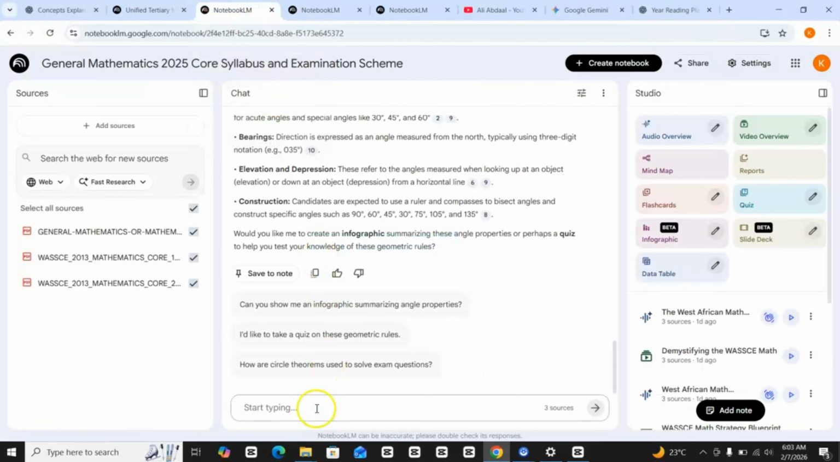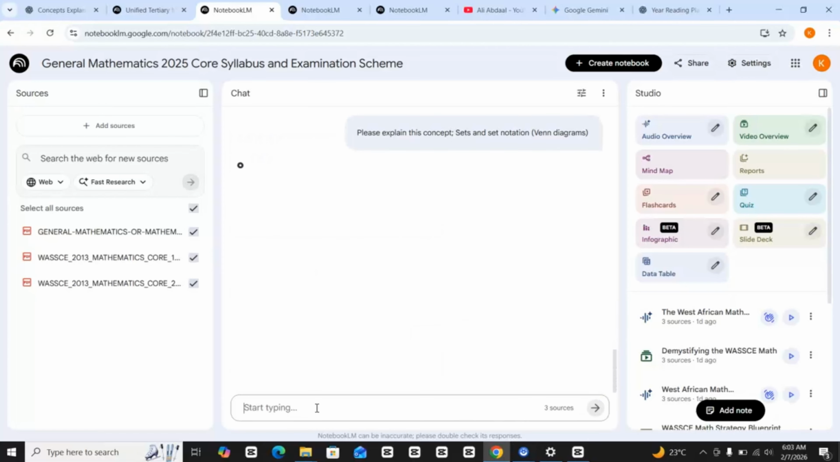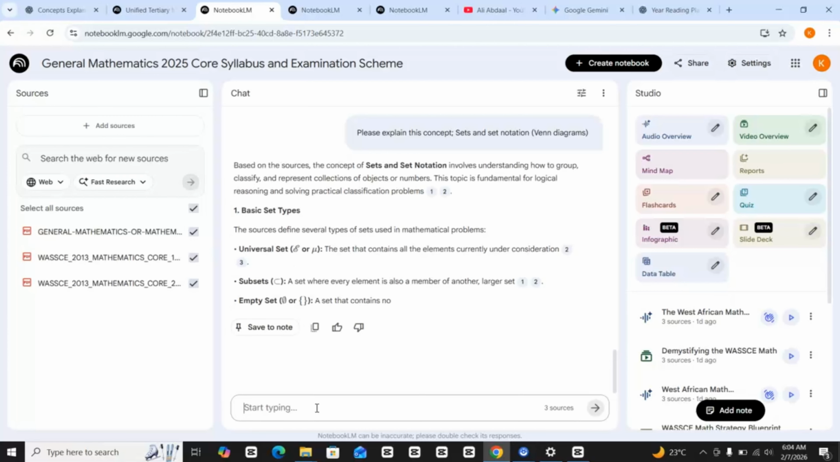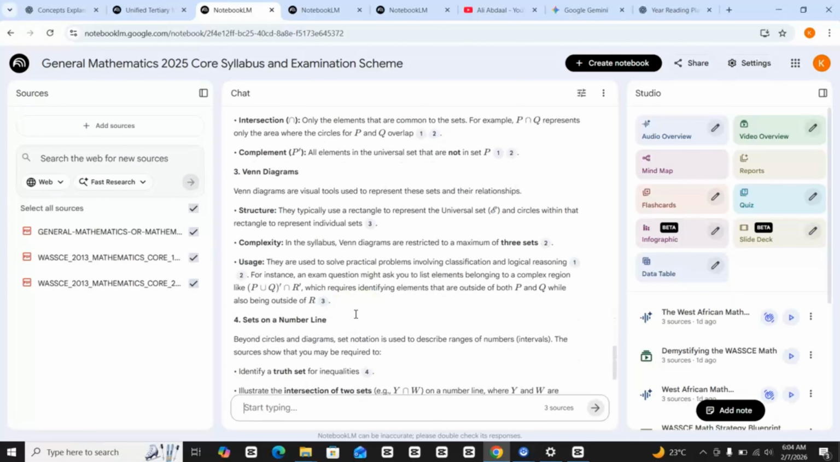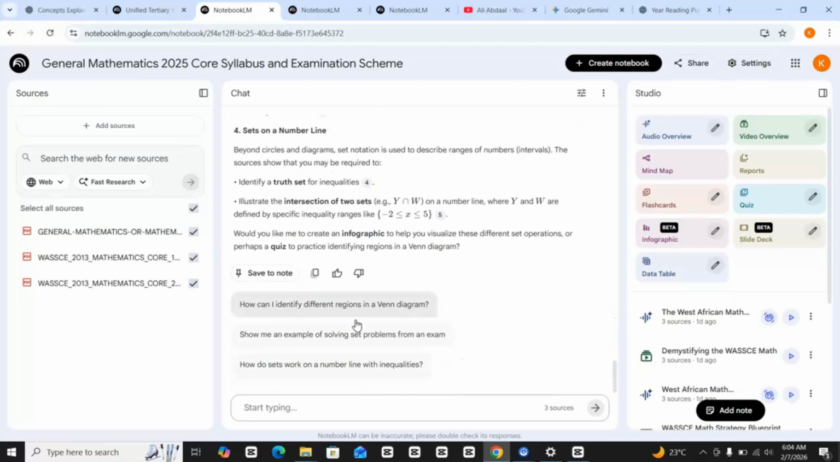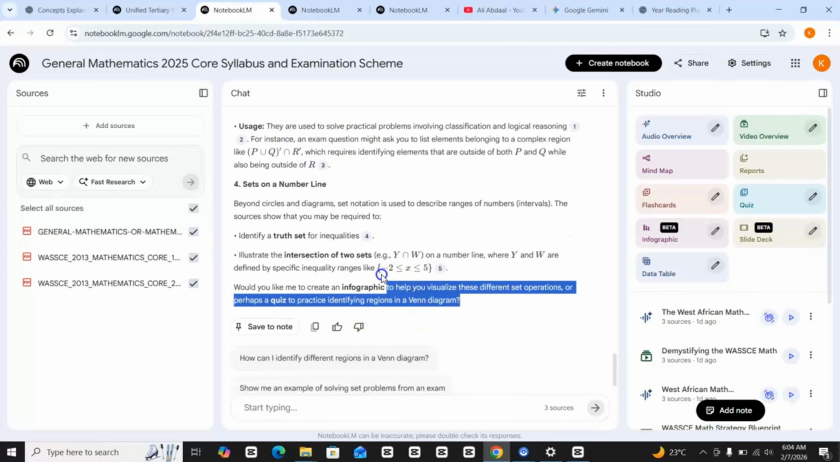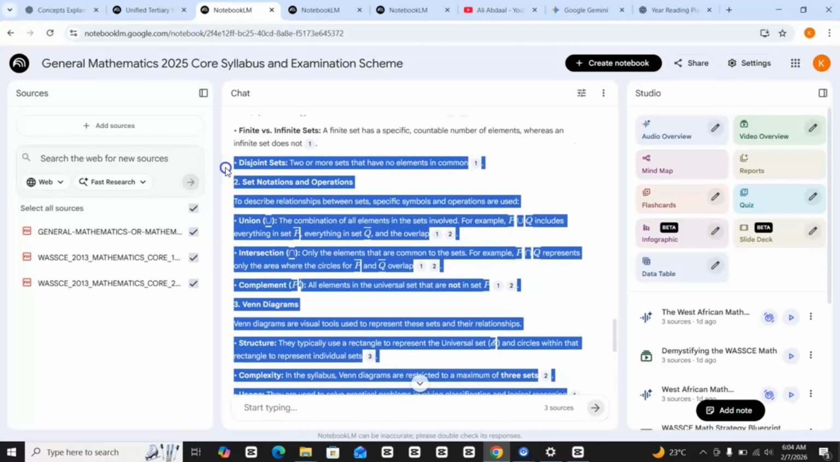I can say, please explain this concept or topic or whatever. Once I have it here, it can give me this. Okay, so I have it here now. So I'm understanding it. I can come down here and copy everything.